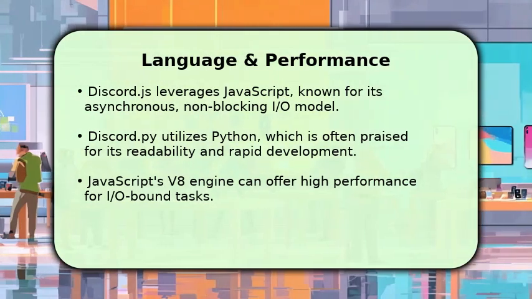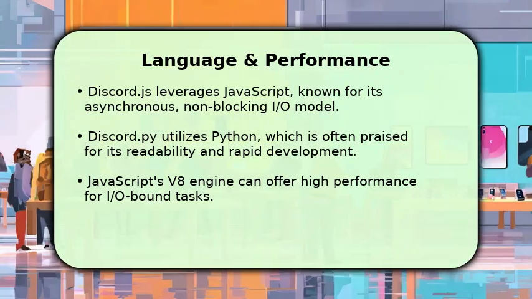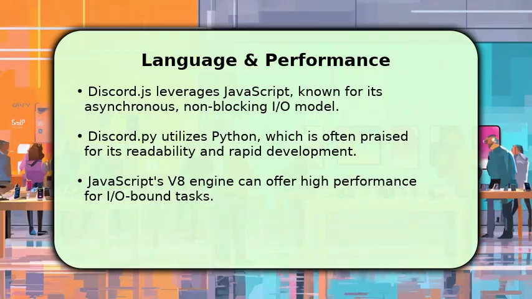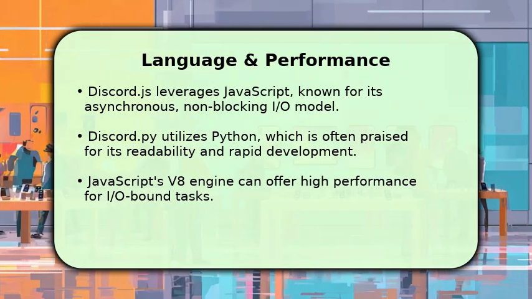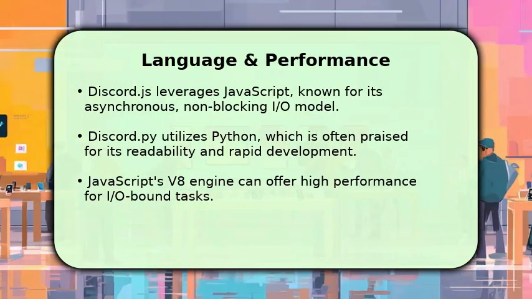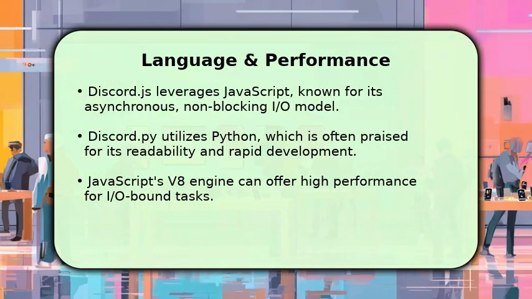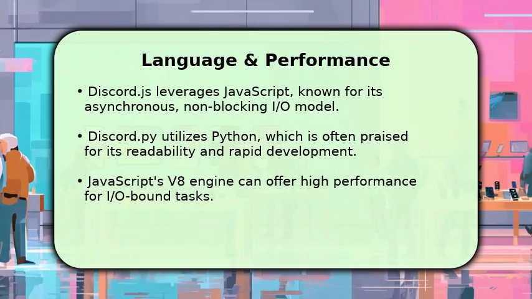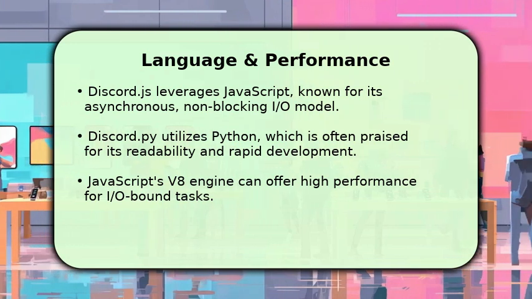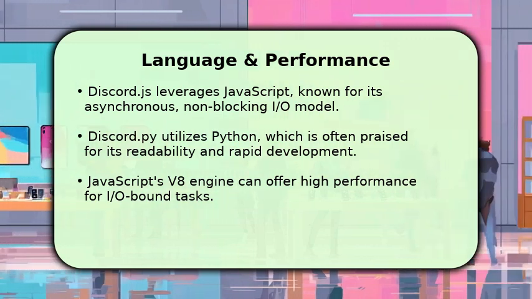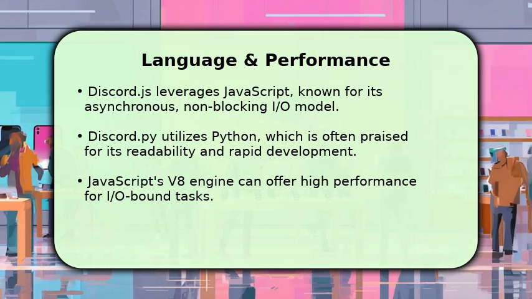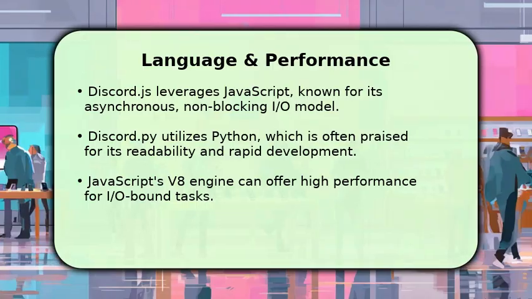When considering performance, Discord.js leverages JavaScript's V8 engine, known for its speed in handling asynchronous operations, making it excellent for I/O bound tasks. Discord.py, on the other hand, uses Python, which is celebrated for its clear syntax and rapid development cycle. While Python's global interpreter lock can sometimes impact true parallel processing for CPU-intensive tasks, both libraries are highly optimized for Discord bot operations, offering efficient event handling and low latency.